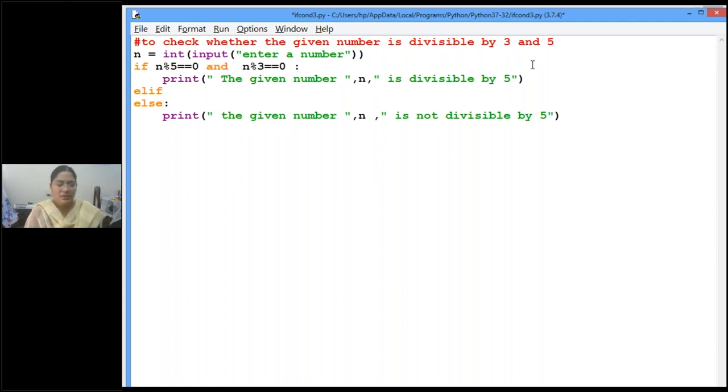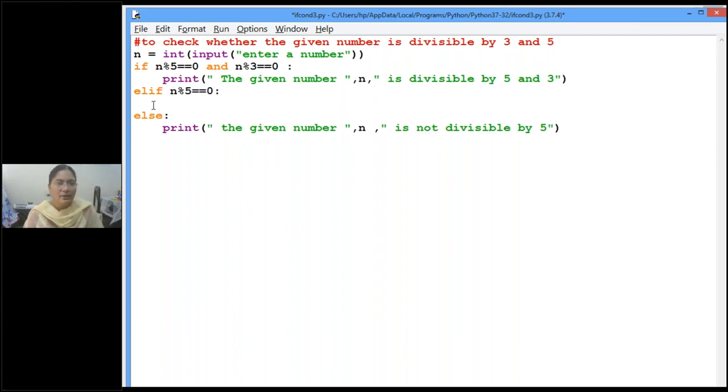And. Okay, children, and is a logical operator. When both the conditions result in true, then only the expression will result in true. So n % 5 == 0 and n % 3 == 0. Then both the conditions are true, and the number is divisible by 5 and 3. Otherwise, there are still some more possibilities, right? So that number may be divisible by only 5. Okay, then we can write that the number is divisible by only 5.